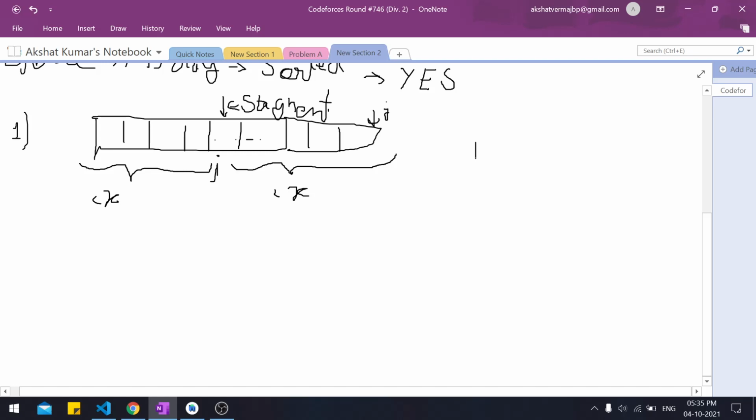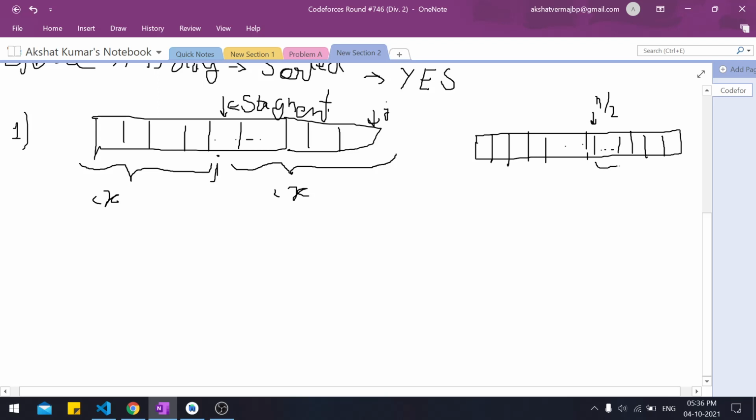For this, you will consider the middle element, which will be the most optimal one to choose. Why is it the most optimal? We'll talk about it. Let us consider this is the middle element. There are some elements before it, some elements after it, and this is our n by 2th element. If this is odd, you can just add one to it.